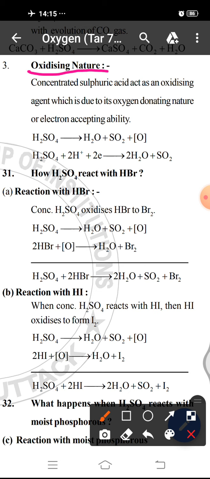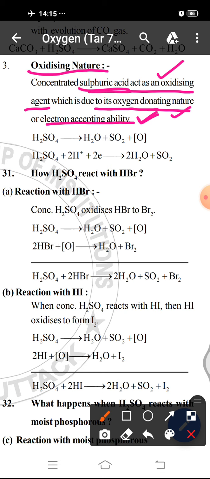Concentrated sulfuric acid acts as an oxidizing agent, which is due to its oxygen donating nature or electron accepting ability. H2SO4 acts as an oxidizing agent because it can donate an oxygen atom or it can accept electrons.